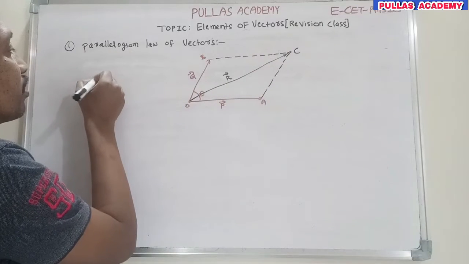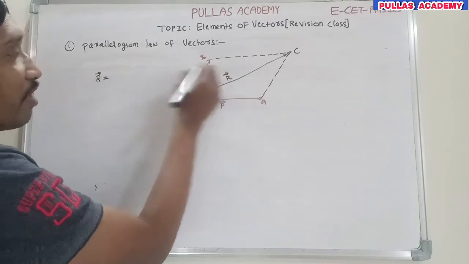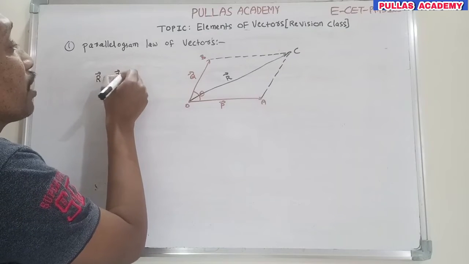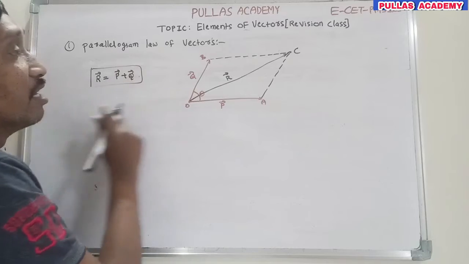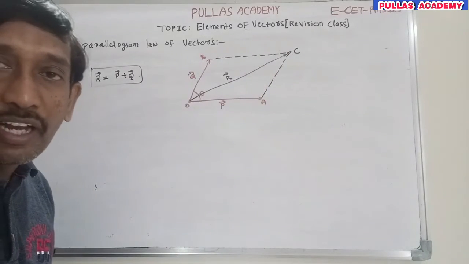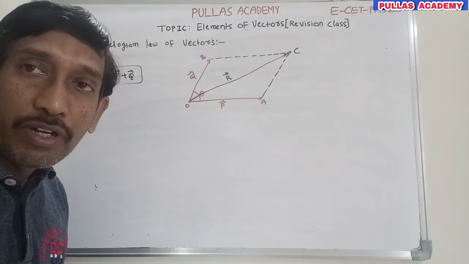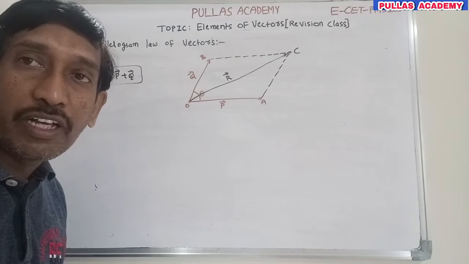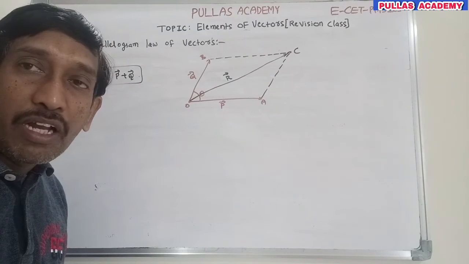According to this statement, this resultant vector R bar is equal to P bar plus Q bar. The addition of these two vectors is equal to R bar, and it acts along the diagonal of the parallelogram. At any point where two vectors make some angle theta, if you want to understand the direction of the resultant vector, imagine the parallelogram at that point.